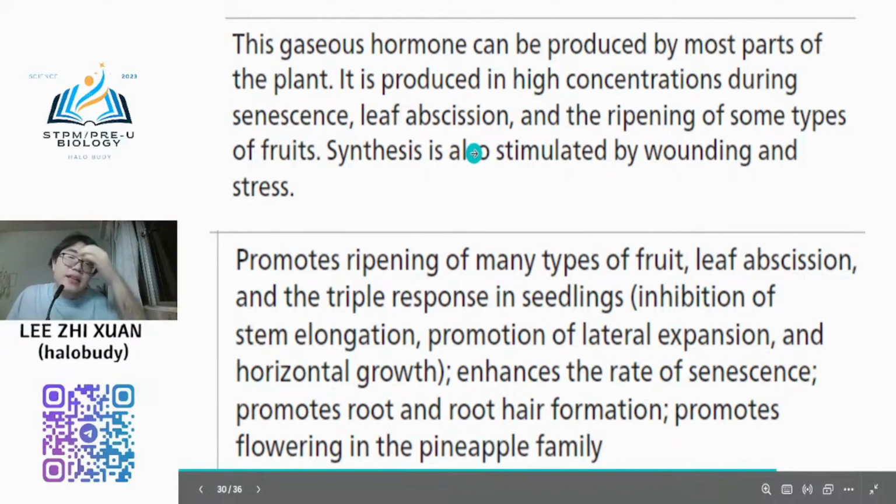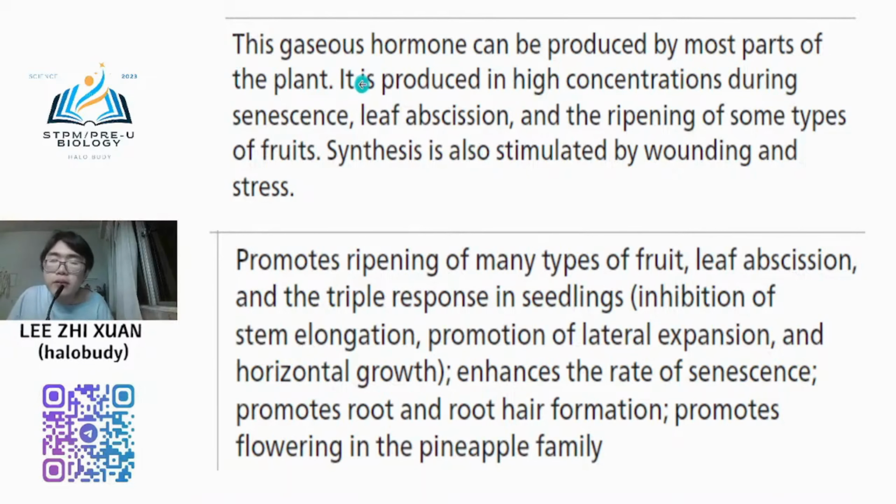So normally ethylene is the gas hormone. Compared to other types of hormone, which are normally liquid hormones, ethylene is a gas hormone and is produced by almost all plants, with high concentration during senescence, leaf abscission, and also fruit. When they are containing fruit, yeah, you will have the high concentration.